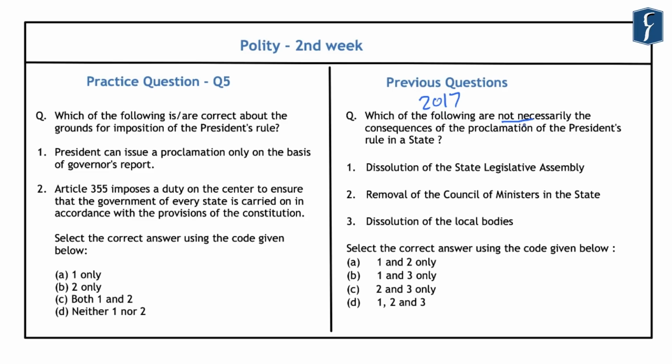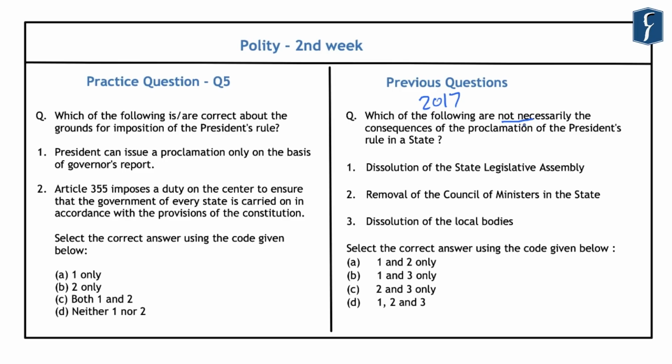Now this question reads, which of the following are not necessarily the consequences of the proclamation of President's rule in a state? First is the dissolution of the State Legislative Assembly. Second is the removal of the Council of Ministers in the state. And third is the dissolution of local bodies. Now again, it is related to the consequences of the President's rule in a state.